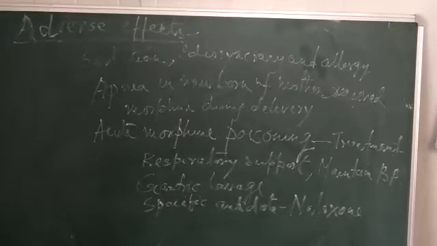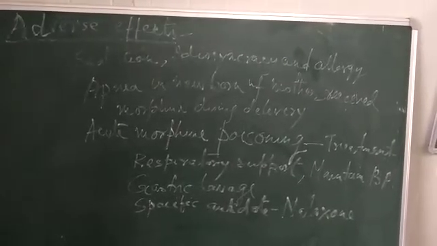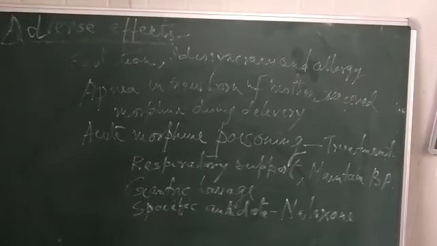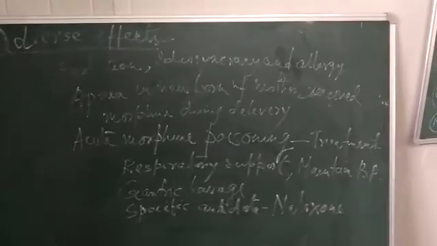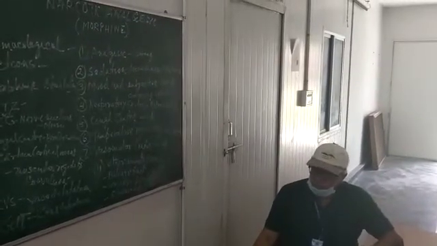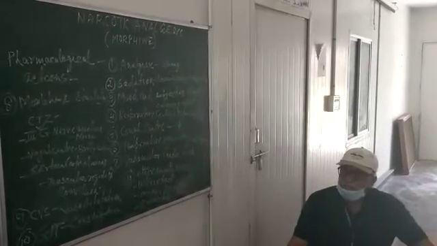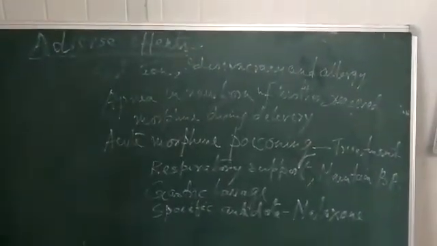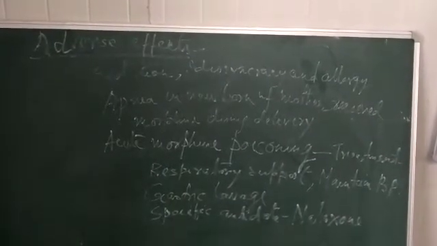So these are the typical adverse effects. Then another one is apnea in the newborn. If the mother received morphine during delivery, it readily crosses the placenta and reaches the fetal circulation. So once the child is delivered, after some time frequent apneic attacks occur in the newborn baby. So ideally one should not use morphine during delivery.